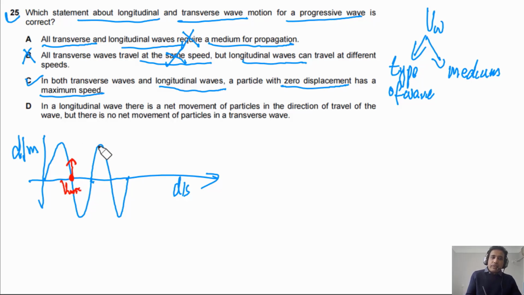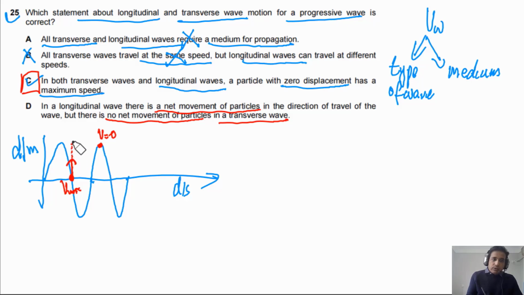Option D says in a longitudinal wave, there is a net movement of particles in the direction of travel of the wave, but there is no net movement of particles in a transverse wave. Actually, there is no net movement of particles in the direction of travel. So what is transferred in the direction of travel? That is energy. Particles only oscillate. If you look at this particle, it will be oscillating up and down, but it will not move with that wave in the direction of propagation. So particles oscillate, they have no net movement.